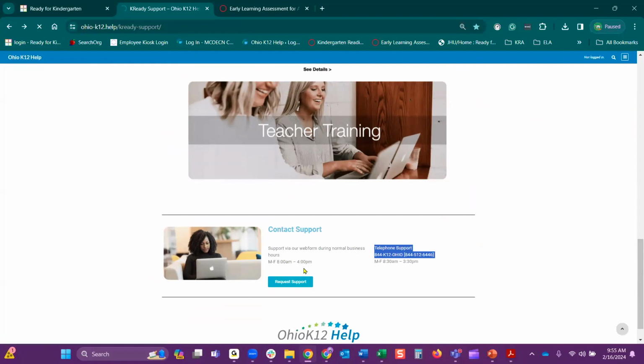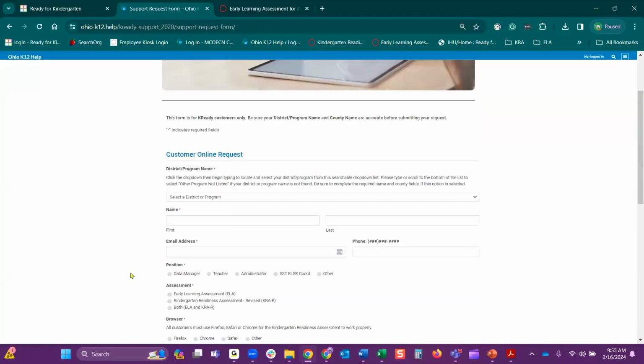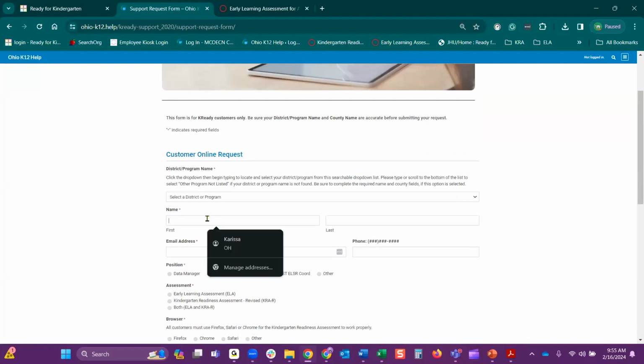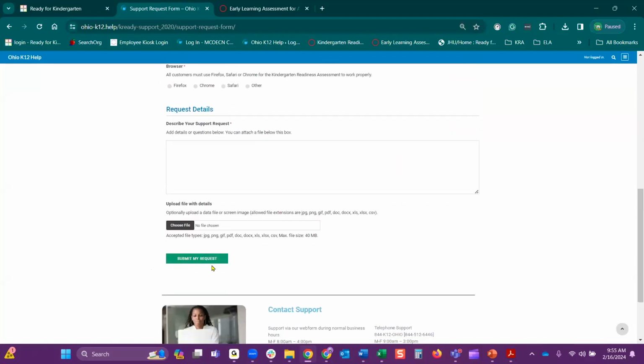what it does, it's going to take you to a quick web form and how to fill out that information. And you can fill it in that way. You can also give us a call between the hours of 8:30 and 3:30. You would select your district. And then from here, you would go ahead and enter your first name, last name, and all of the information that you need. And then once you're done, hit submit request. These are connected to us right away, and we get to those between the hours of 8 and 4 p.m. Monday through Friday. And then, like I said, you can also give us a call.